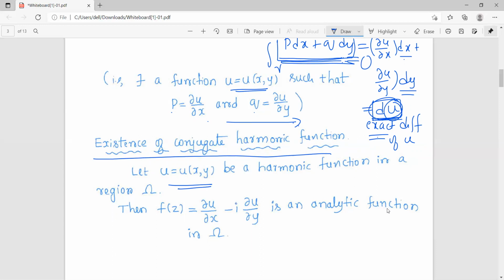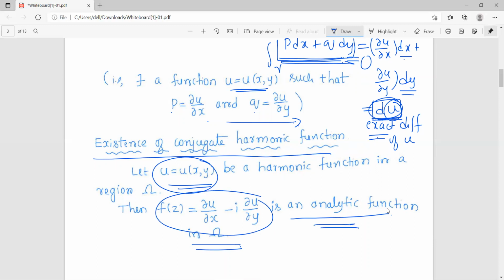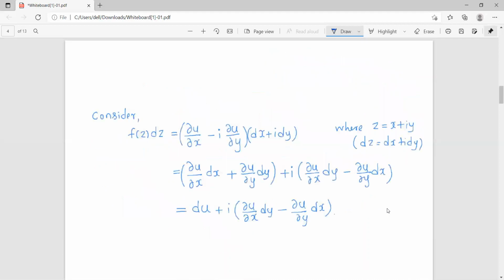Now by a previous problem, f(z) = ∂u/∂x − i ∂u/∂y will be an analytic function. So as u is harmonic, if we define f as ∂u/∂x − i ∂u/∂y, then it will be an analytic function.